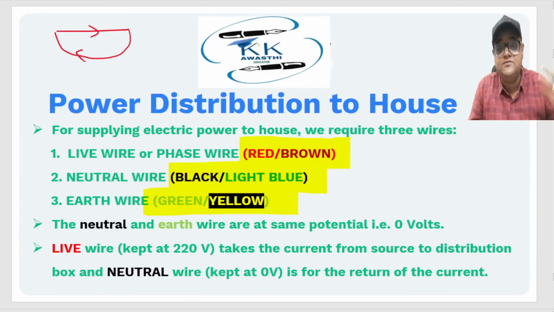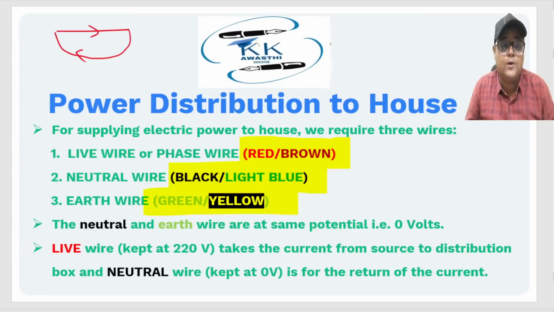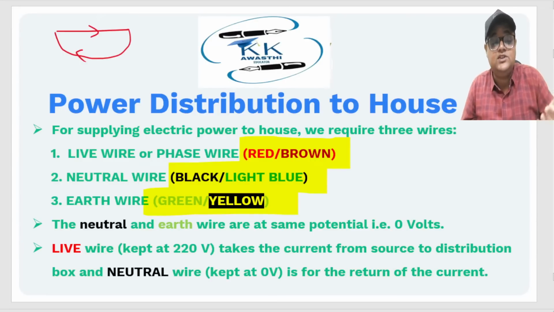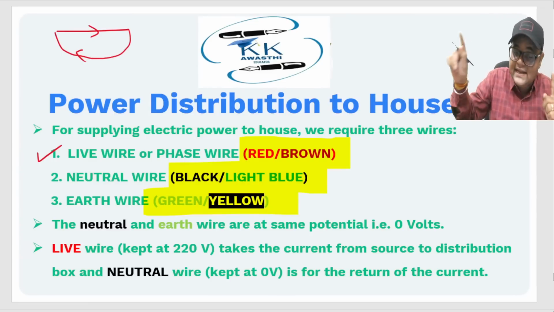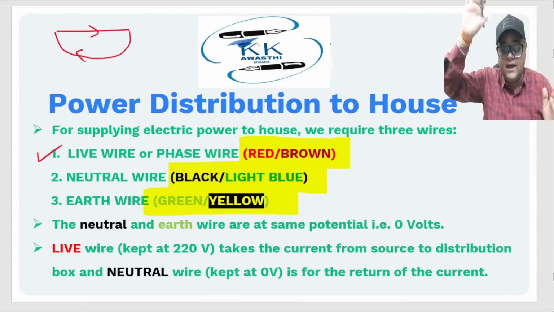The current always flows in a closed circuit. We need to close the circuit. We need to provide a return path for the current as well. And how do we provide this return path? This return path is provided through a neutral wire, right? So a live or phase wire provides a one-way path through which the current enters the circuit, and this neutral wire provides a feedback path, a return path.